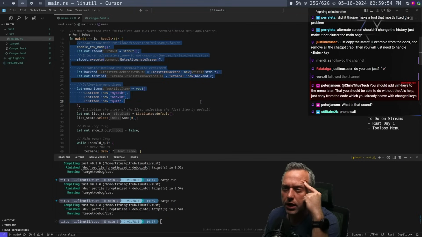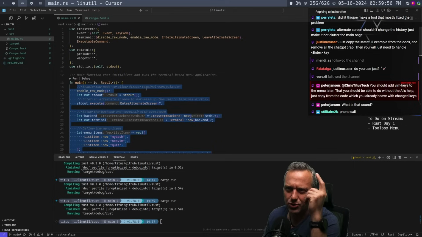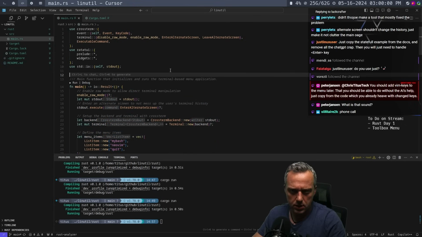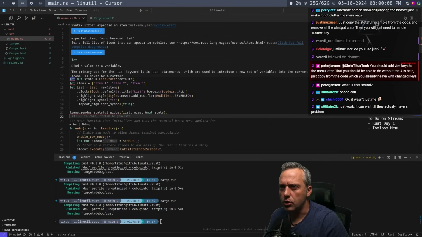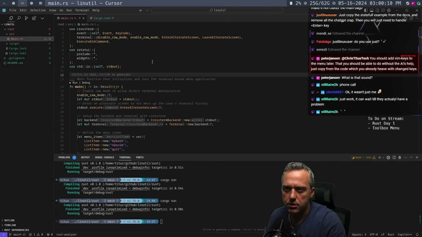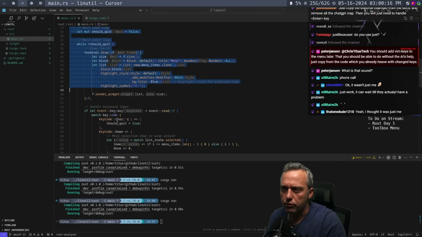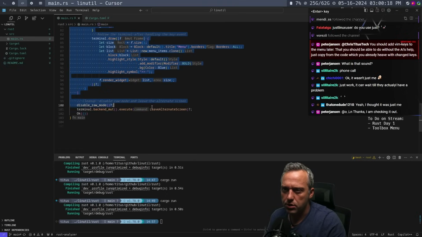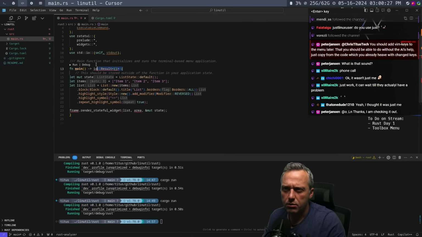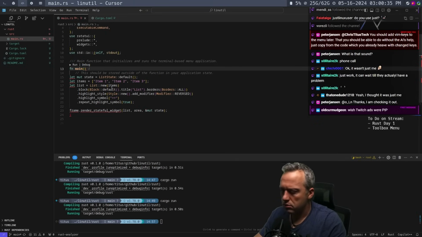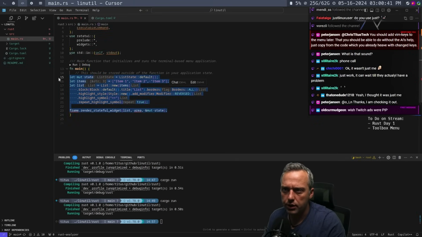So here's our main function, but this actually said to put it outside the main function, which is kind of odd to me. Yeah, you can't put that outside the main function. I didn't think so. Let's remove all of the ChatGPT garbage, right? So now we have this. What about this function? I don't think we need that, right? We can just do function, something like that. Give it a little indent.